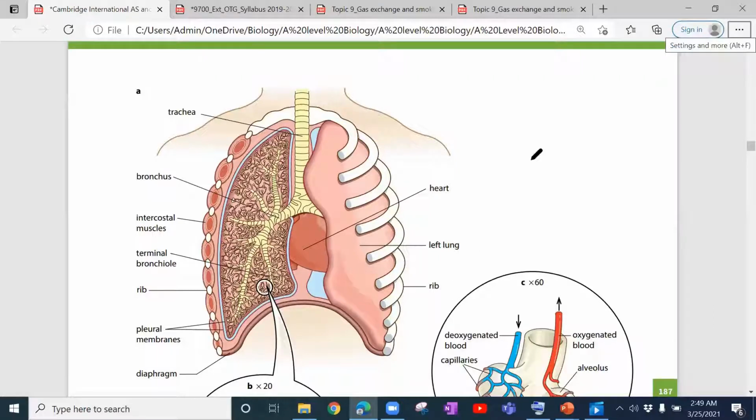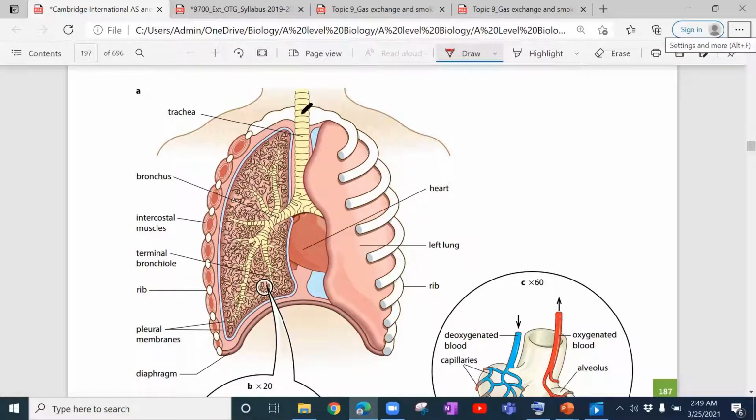So in this topic we'll be talking about the human respiratory system. See in this picture from your book, here they have shown you the trachea, this tube that you're looking at. Then you see the trachea divides into the right bronchus and the left bronchus. So it starts with the trachea, then comes the bronchus. The singular is bronchus, so you have the right bronchus and the left bronchus, and the plural is known as bronchi. So we have the trachea, then we have the bronchi.